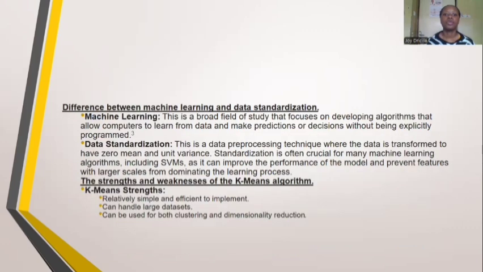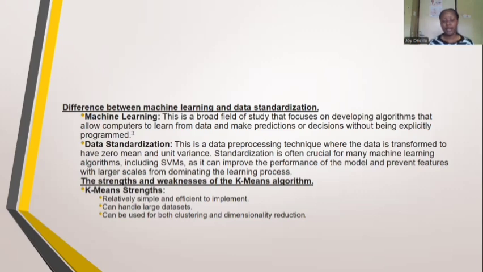Moving on to the difference between machine learning. My colleague had talked about machine learning, and now data standardization. Data standardization is where the data is transformed to have zero mean and unit variance, or transformed to be on the same level. This prevents features with larger scales from dominating the learning process. Under data standardization, we have an algorithm that uses it, and that is the k-means algorithm.